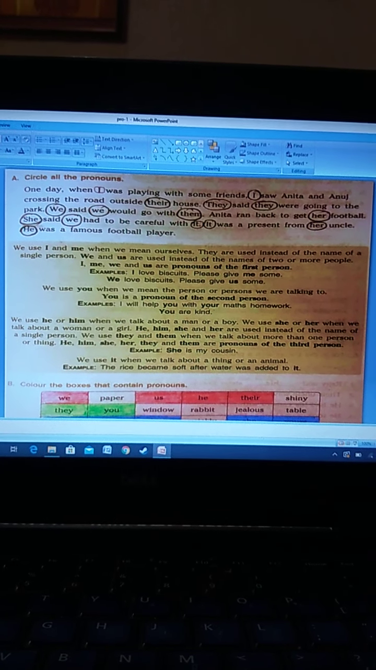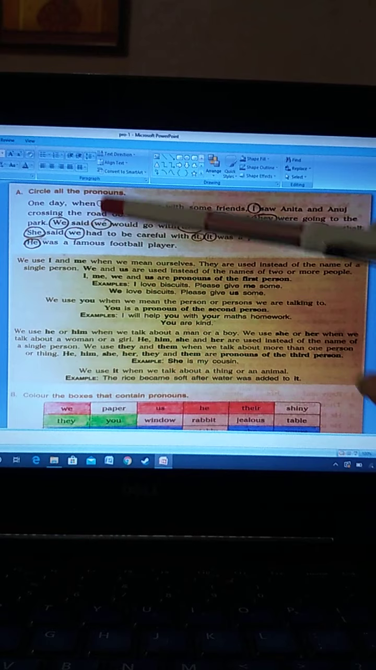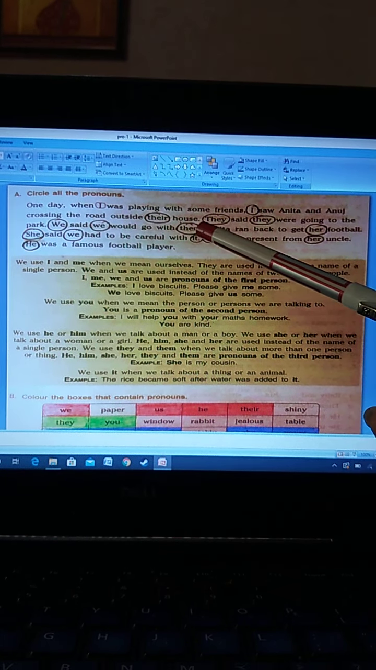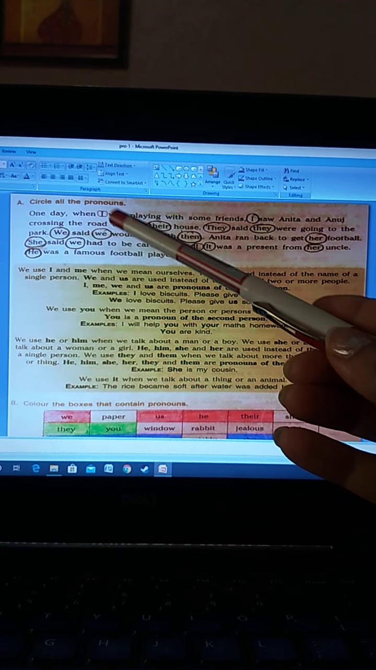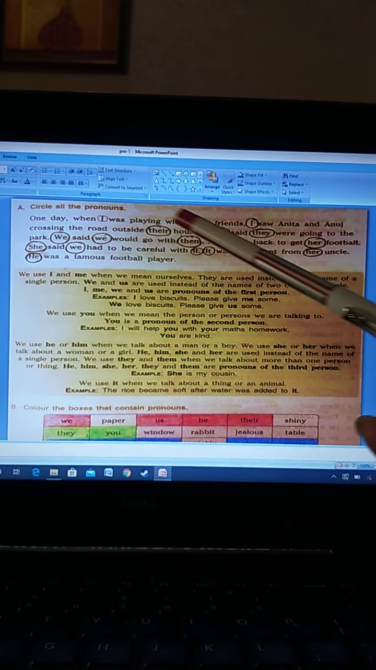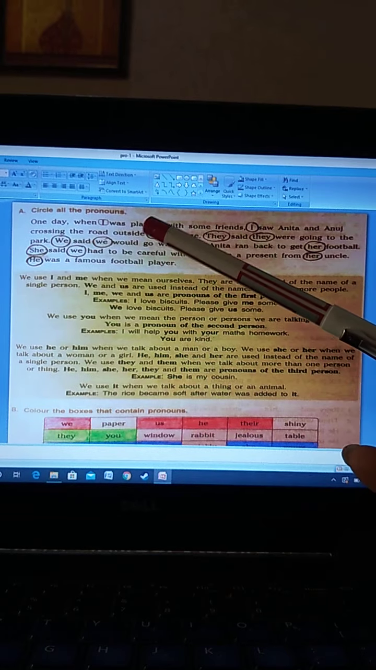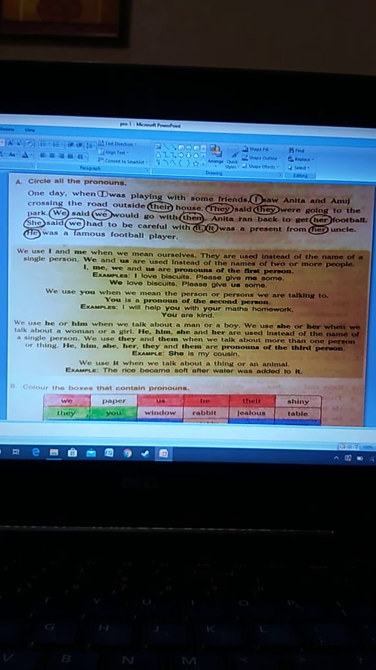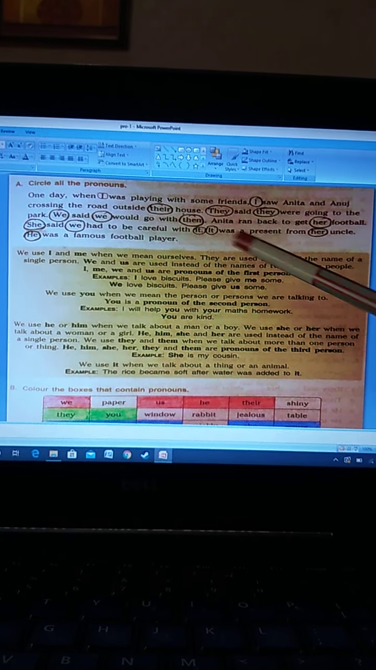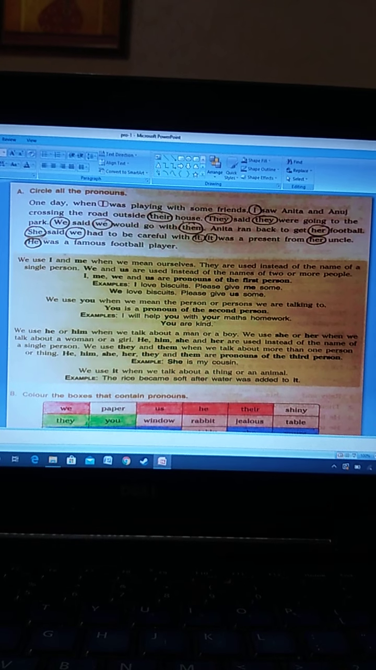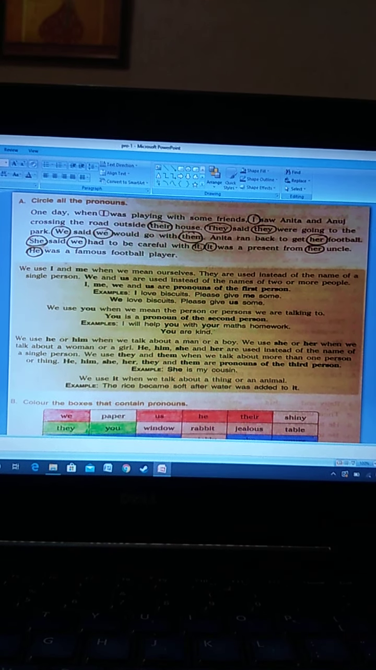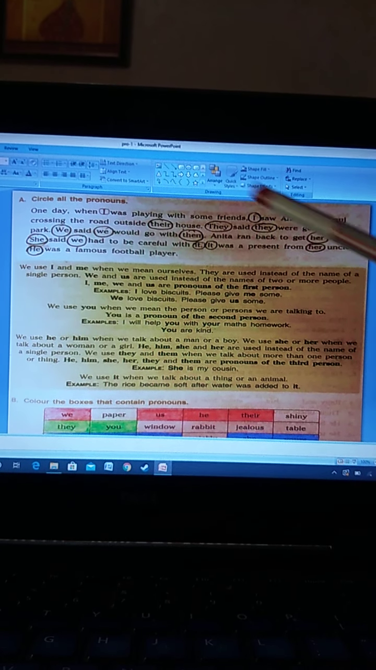See, one day when I was playing with some friends, I saw Anita and Anuj crossing the road outside their house. So I is the pronoun here. Again, I, their house. So there are three pronouns in the first sentence. Next is they said they were going to the park. They is again a pronoun. We are talking about Anita and Anuj, in which you are not involved. So they, third person, at both the places.